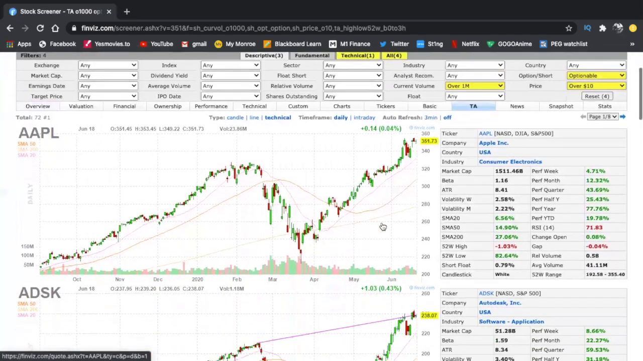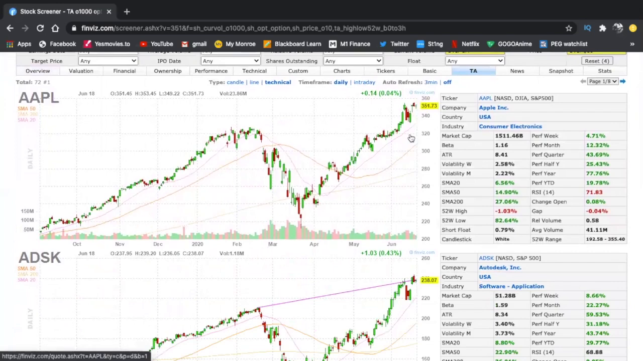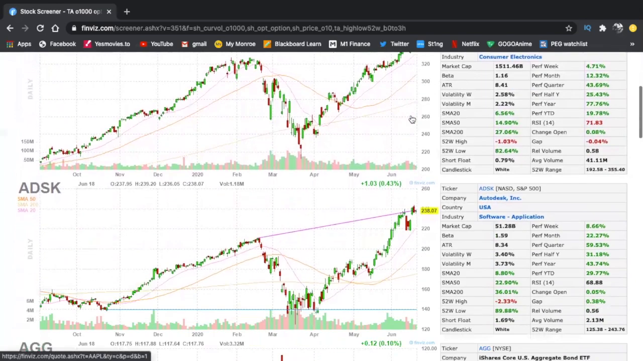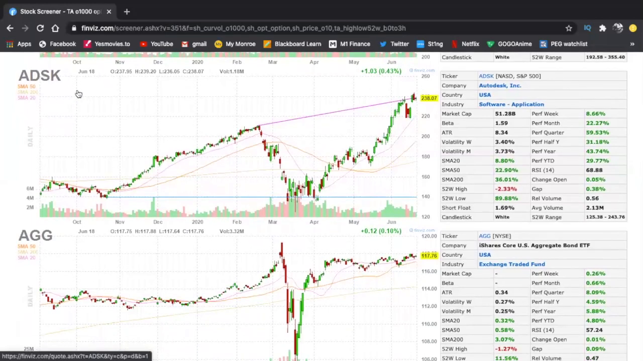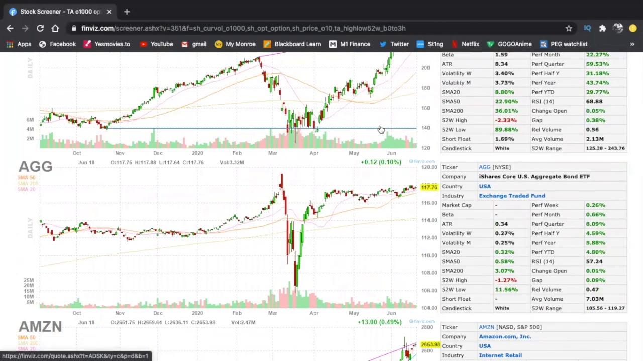Now, Apple, obviously, I'm not going to talk about this because that's just one of the staples. It's already at all-time highs. ADS is already at all-time highs. I'm looking for a breakout like this. We know when it broke out right here, that is what I'm looking for. That kind of setup is what I'm looking for. So ADSK already did that.